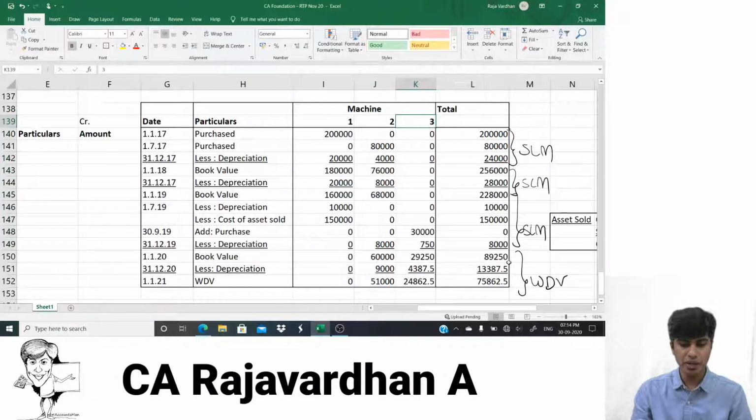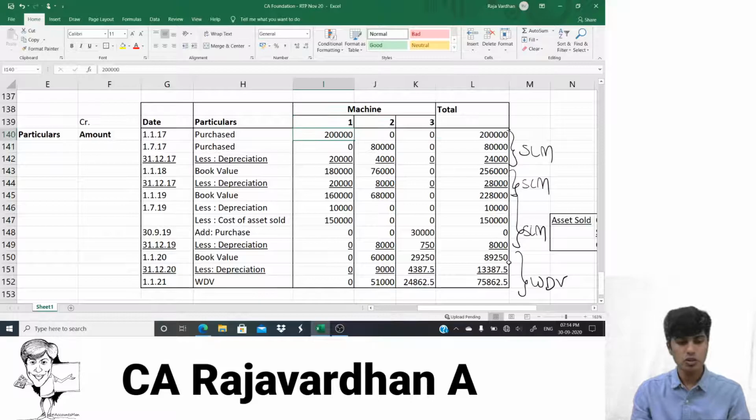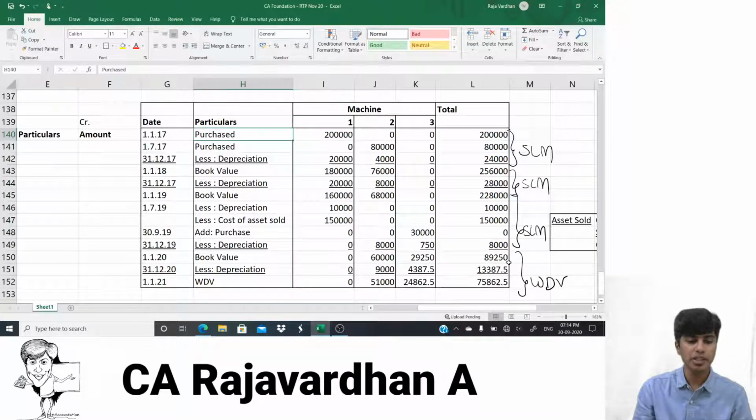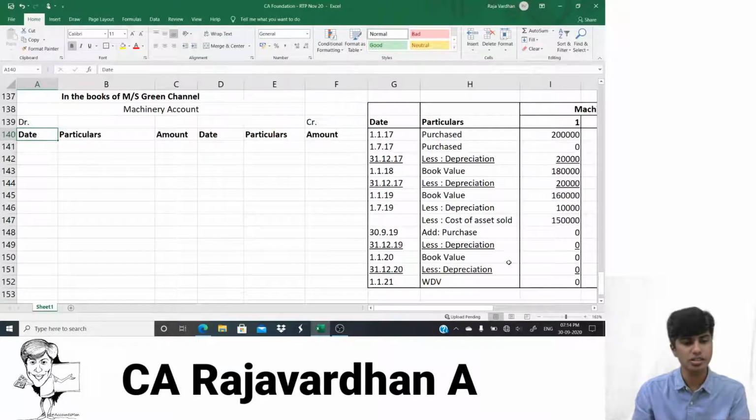Yeah, this is a little bigger working note, but trust me, this will be very handy. You will love this when you start solving the problem. When you start preparing the ledger account, this will become very handy. If you can manage to prepare a working note of this sort, it will become very easy when you're preparing the ledger account. Now, in the ledger account, what is it that I would have to do? I would have to just look at the working note and then start posting things.